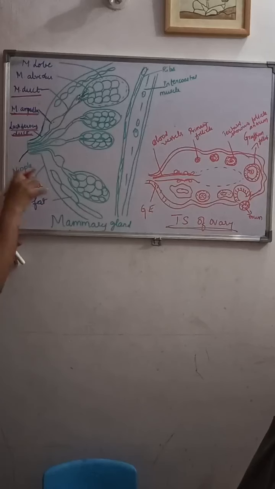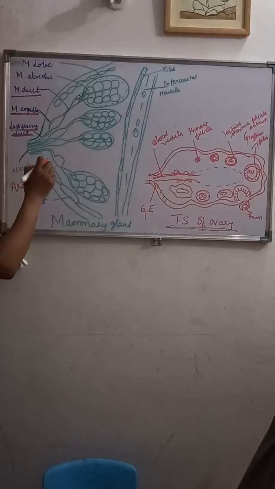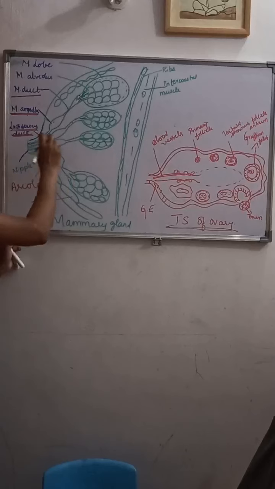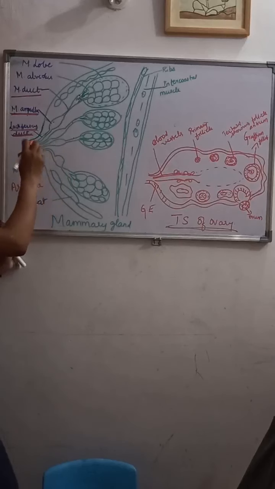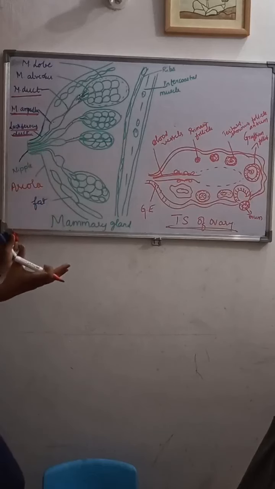The stimulation and secretion of this milk is stimulated by the prolactin hormone. So when the secretion and storage of milk is done, the prolactin will signal to promote, that means to stimulate, the milk. Once the milk is stored and secreted, what happens? It has to be released from the nipple, right?